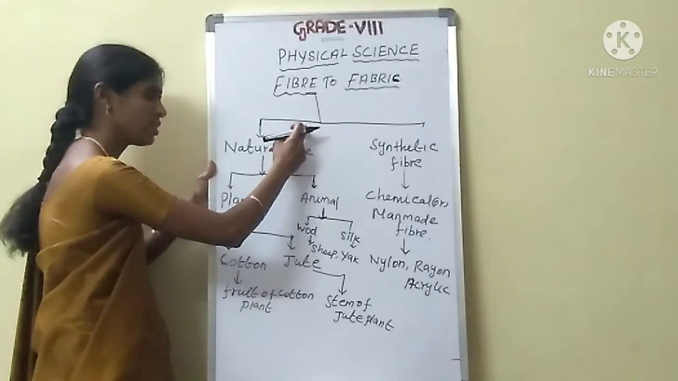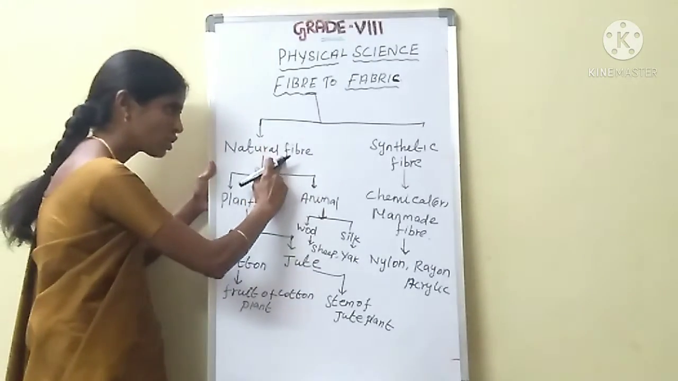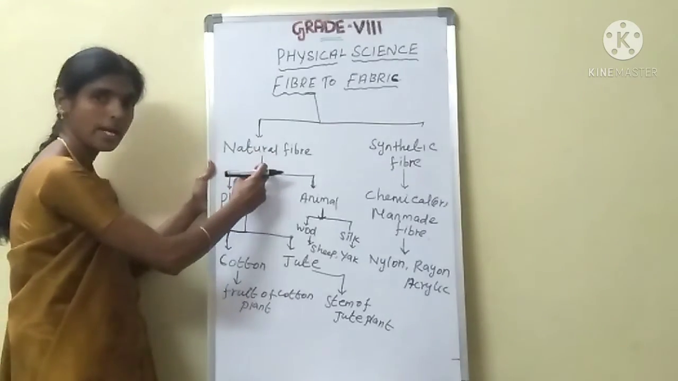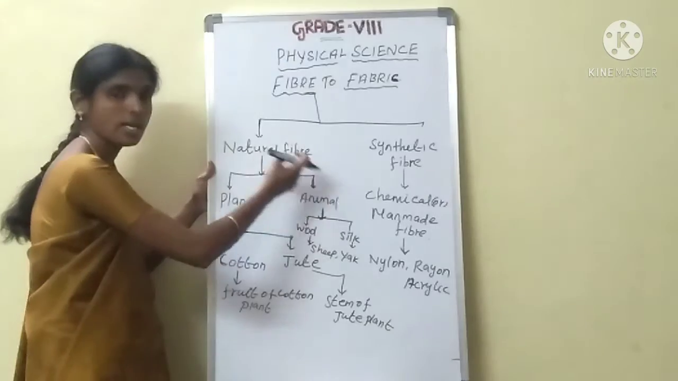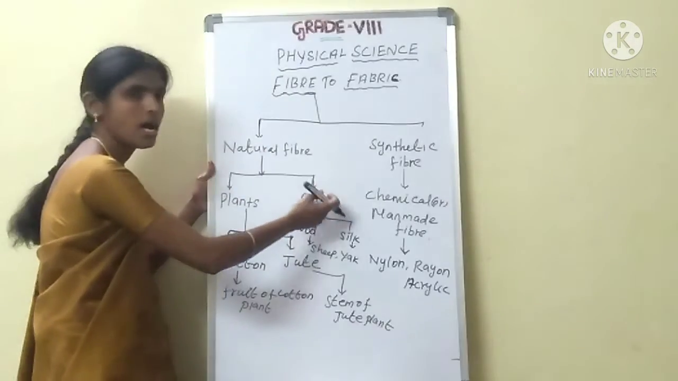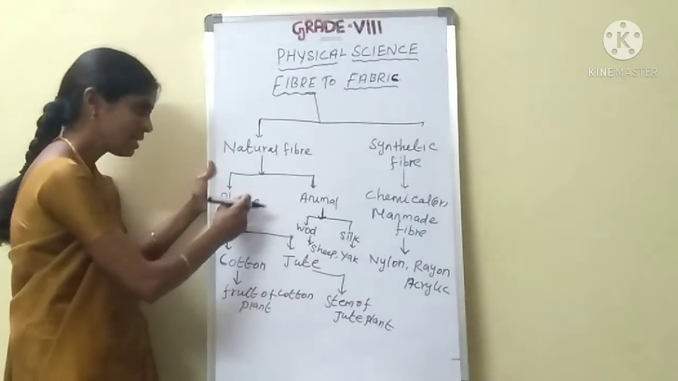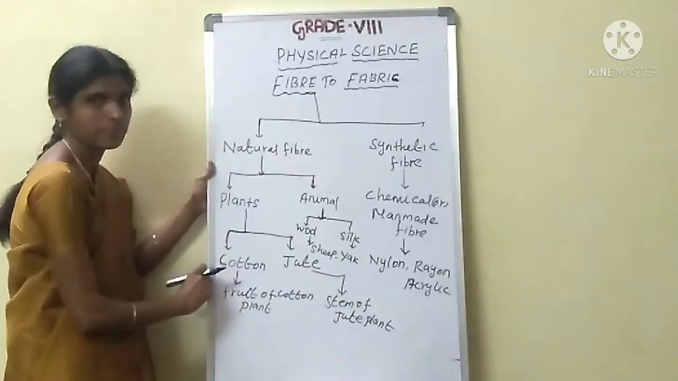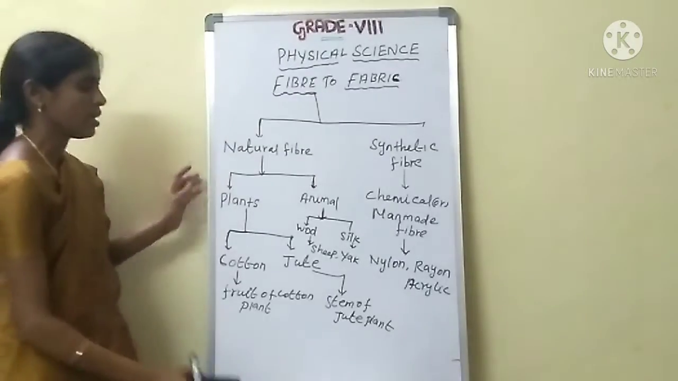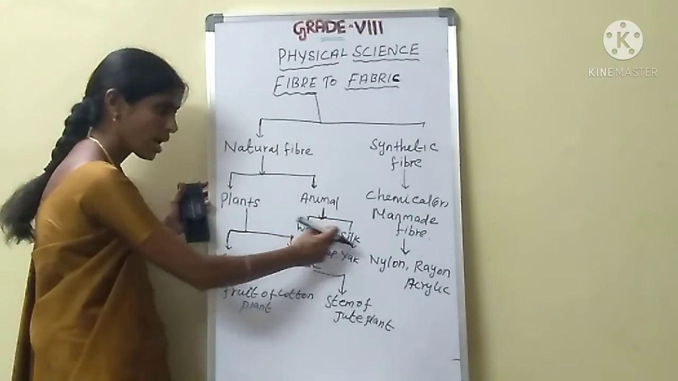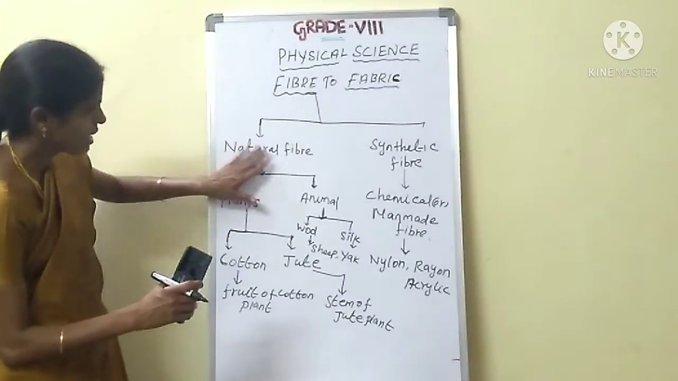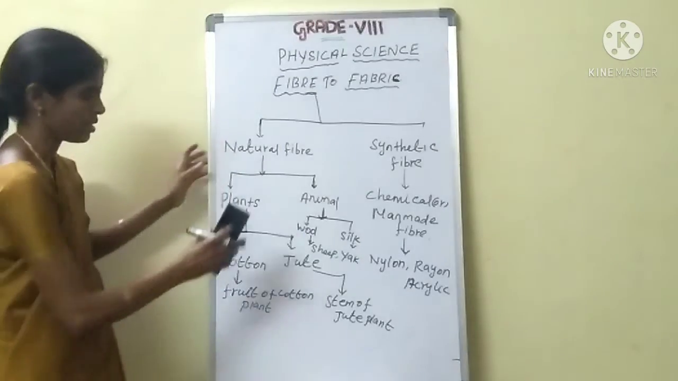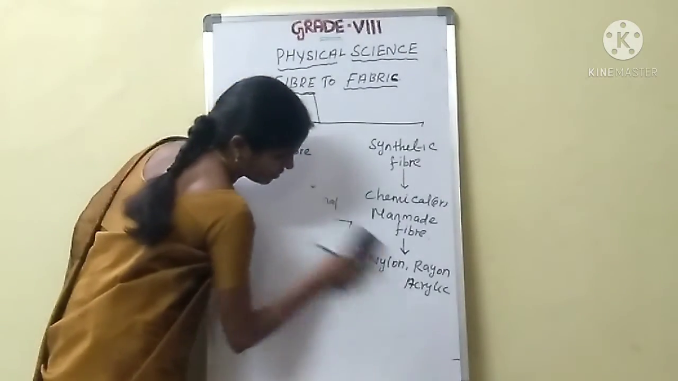See here. First, the fibers are classified into two categories: natural fiber and synthetic fiber. Are you clear? Natural fiber is obtained from natural resources. What are the natural resources? Plants and animals. What are the plant fibers? Examples of plant fibers: cotton plant and jute plant. I will explain one by one. Examples of animal fiber: wool and silk. Now we are going to discuss only natural fiber. Next we are going to discuss synthetic fiber. See here, don't confuse.